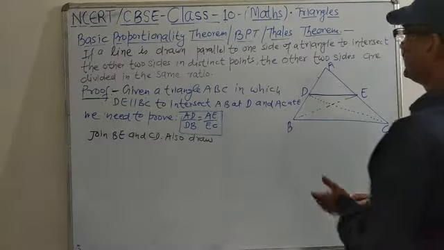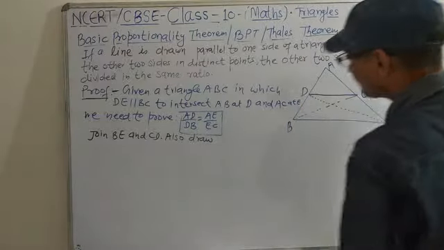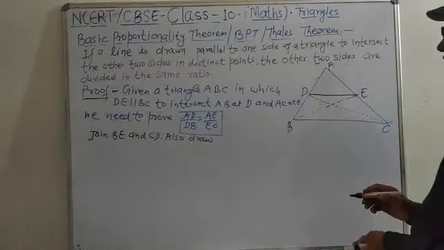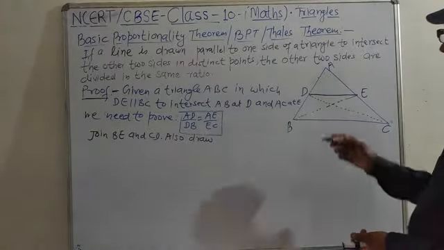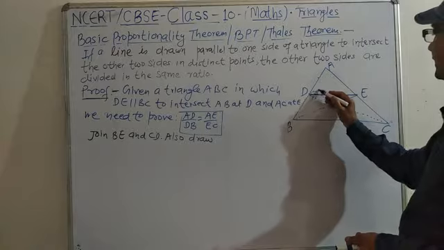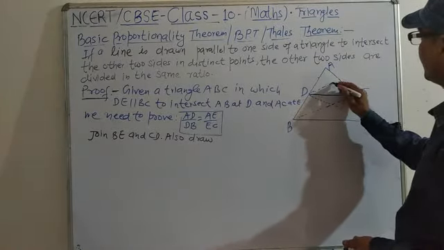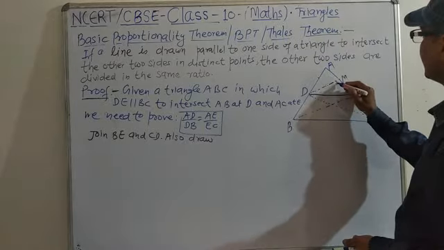Because if we need AD, that time we should use the formula of area of triangle, 1 by 2 base into height, and also draw here DM. We make dotted lines. DM is 90 degree.